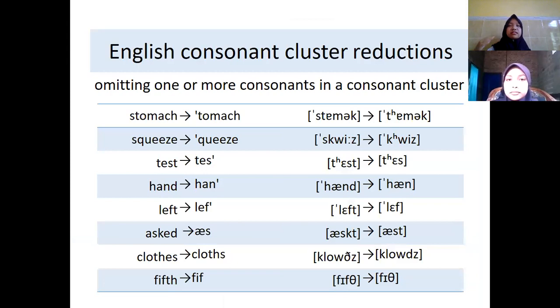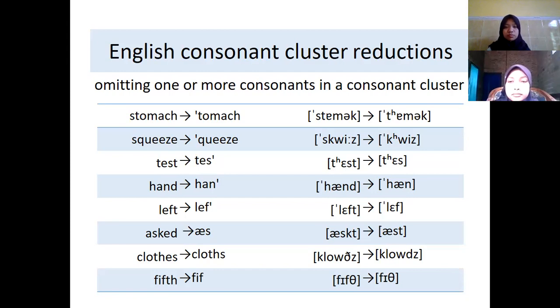After we know the definition of consonant clusters and also examples of consonant clusters, now we will learn about English consonant cluster reduction. So what is consonant cluster reduction? Well, some consonant cluster words are hard to pronounce, even for native speakers. That's why sometimes they unconsciously omit one or more consonants to make it easier to pronounce.